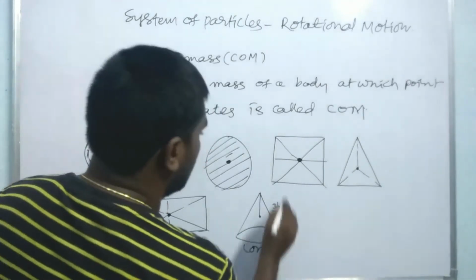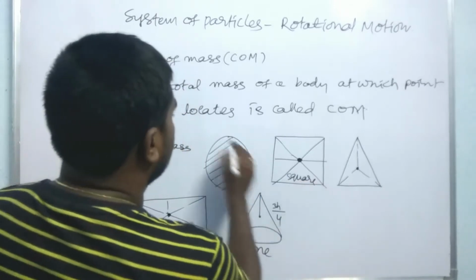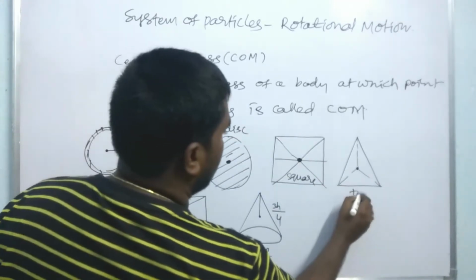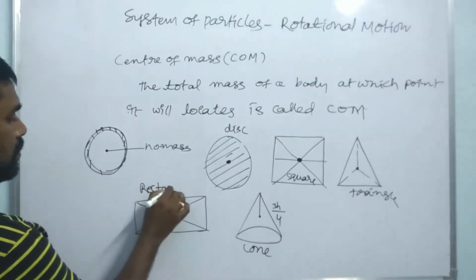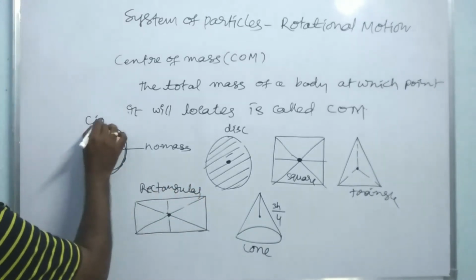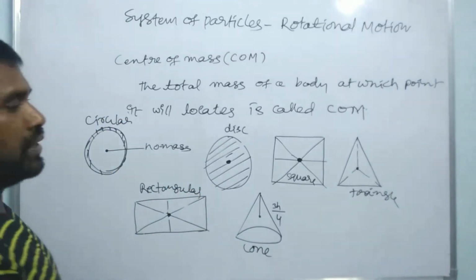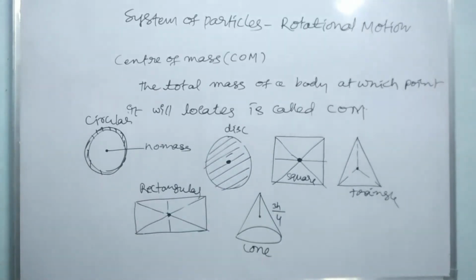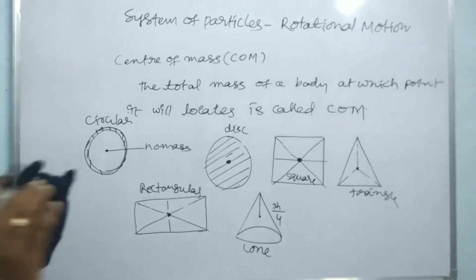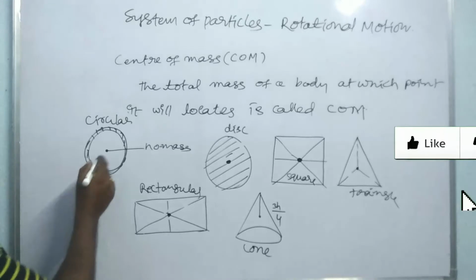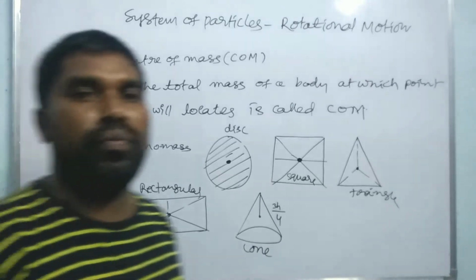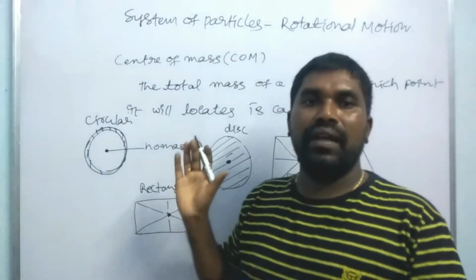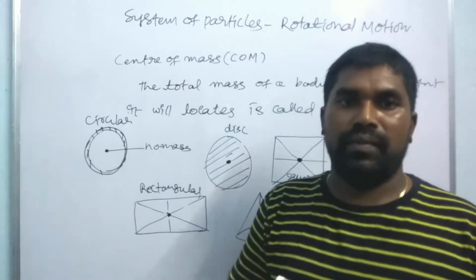This is the cone. This is the square, and disc, circular disc, and triangle, and it is the rectangle. Okay, so this is the circular ring. So these are the different materials having different positions of center of mass. So here one point we have to remember, at the center of mass of a body, there is no need for the mass to be present.